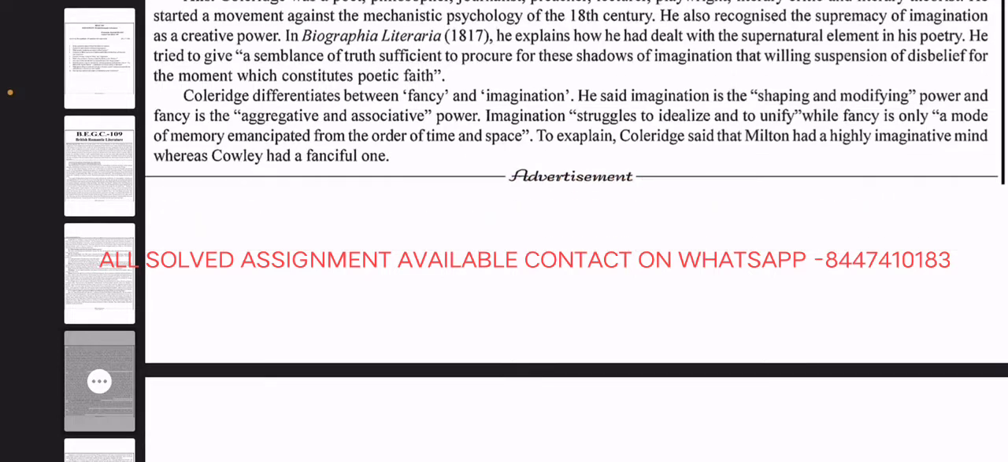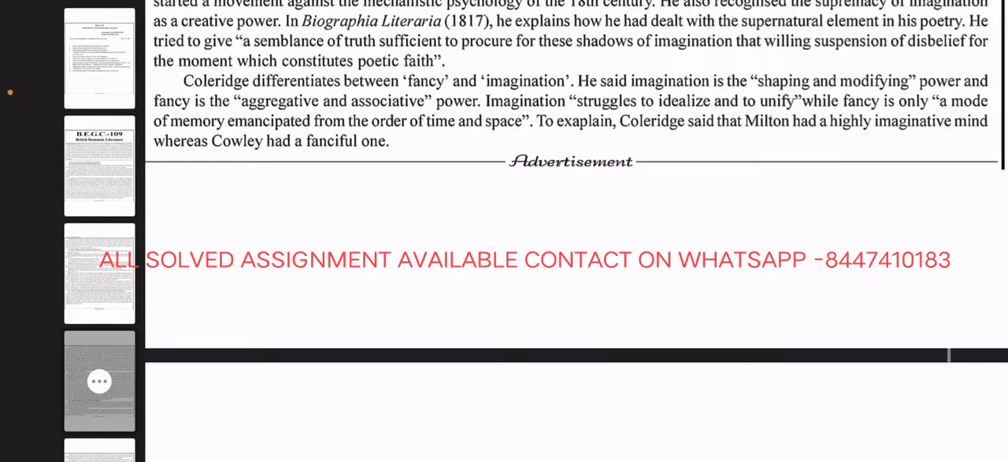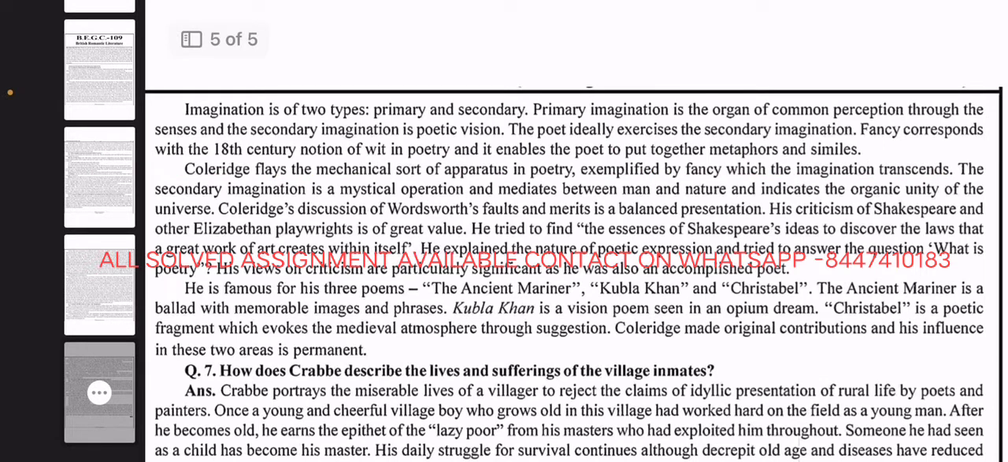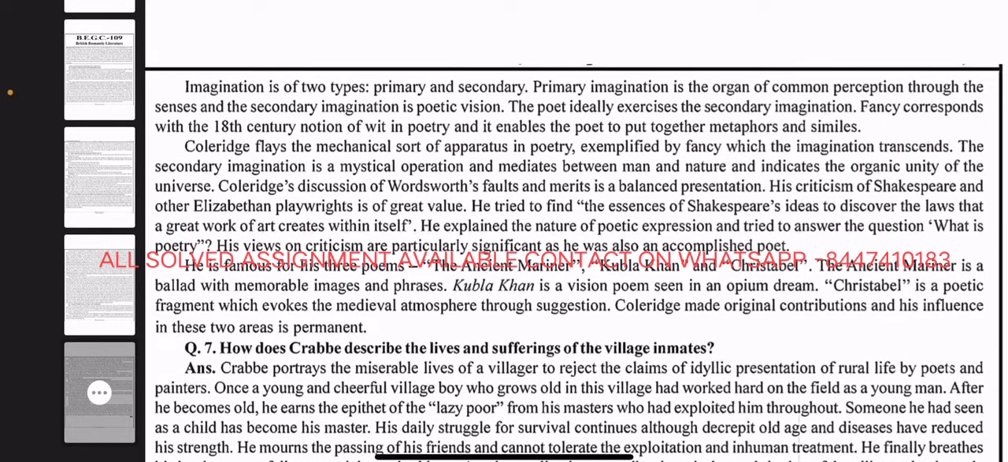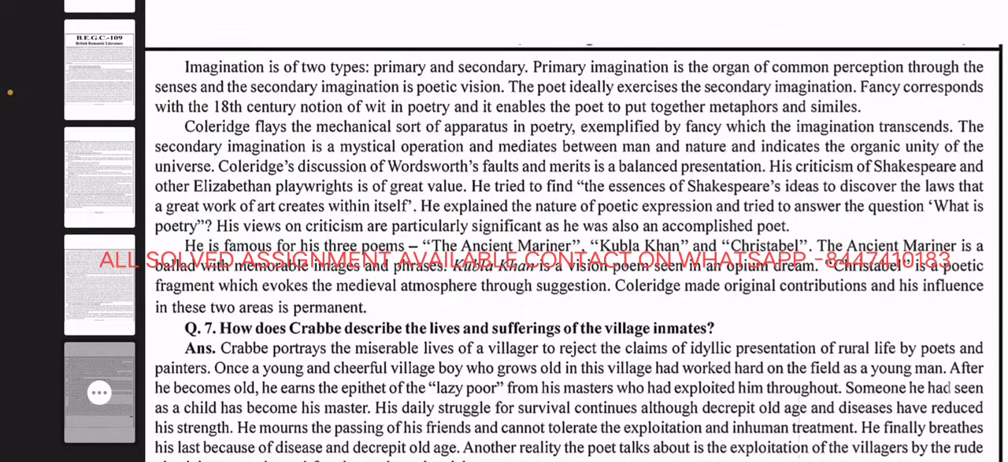of time and space. To explain, Coleridge said that Milton had a highly imaginative mind, whereas Cowley had a fanciful one. Imagination is of two types, primary and secondary. Primary imagination is the organ of common perception through the senses, and the secondary imagination is poetic vision. The poet ideally exercises the secondary imagination.